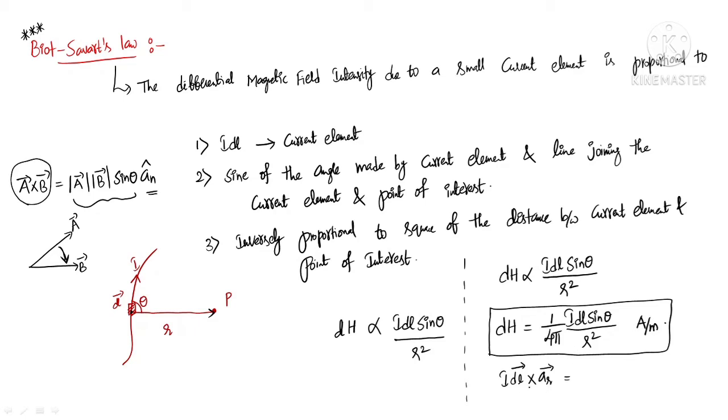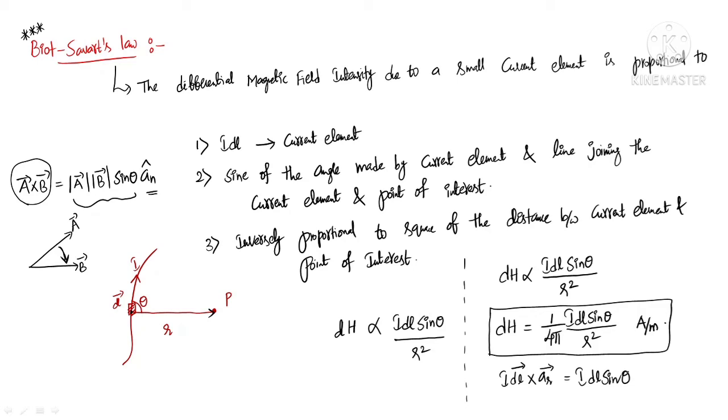Similarly, here also, what is I dl bar cross aR bar? I is magnitude, right, as it is. dl bar magnitude is dl. What is the magnitude of aR bar? It is a unit vector. So the magnitude of aR bar is 1, and sine of the angle between these two.